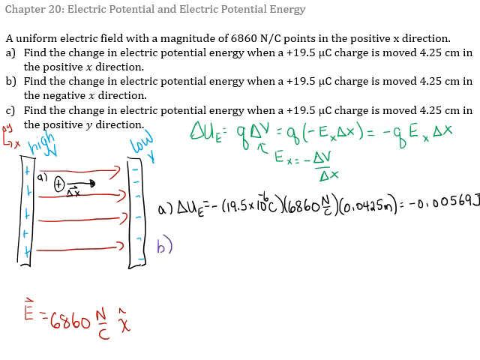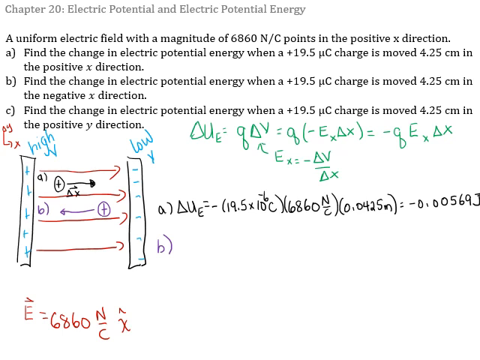Okay, let's do part B next. What's happening in part B? In part B, we have the same charge, but it's moved 4.25 centimeters to the left. Oh, I'm sorry, I just realized I asked you to think about something and then I didn't circle back around to it. For part A, I said, should we expect the potential energy to be bigger or smaller? Well, if our positive charge is moving with the electric field, that means it would move that way on its own. That means it moved towards lower potential energy. And we know that the energy depends on the potential. It moves towards low potential, so lower potential energy.